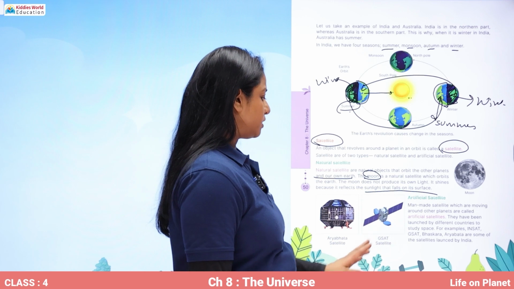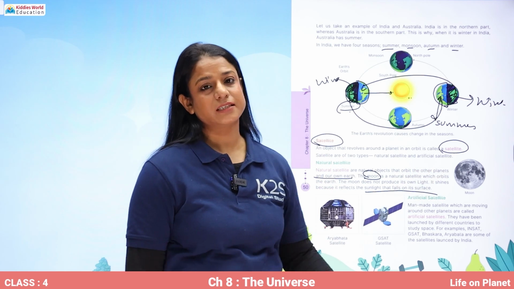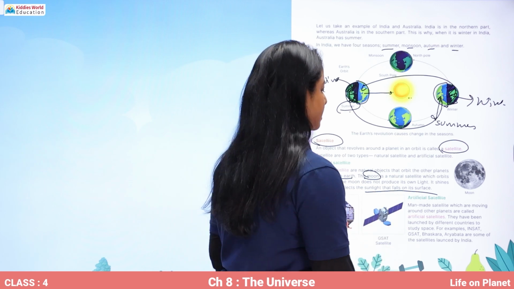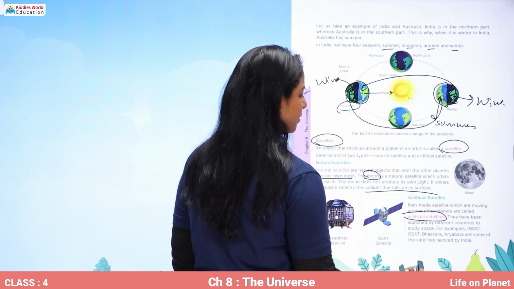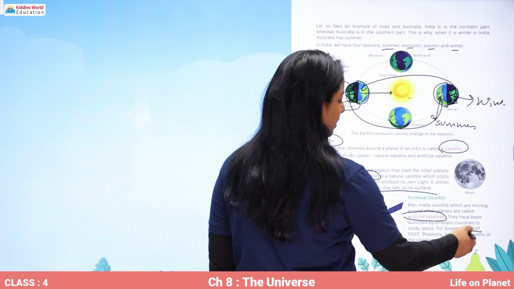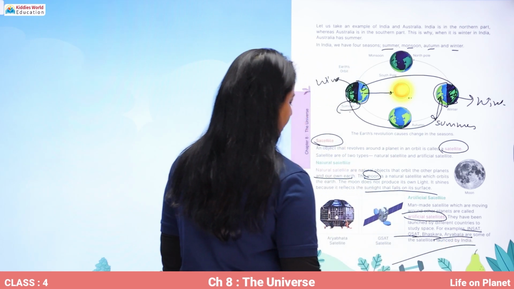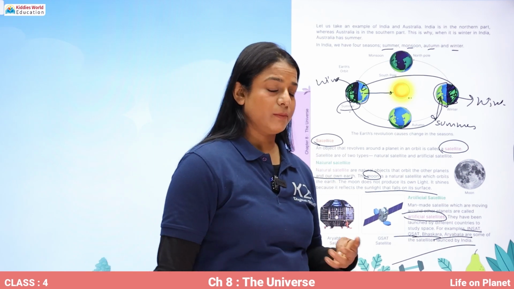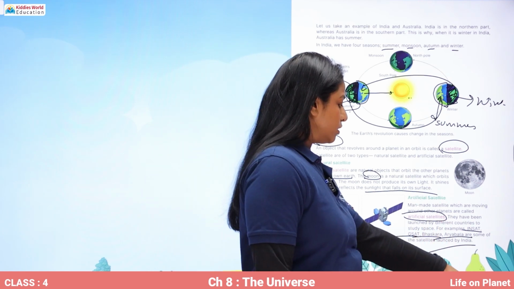Okay, so these are the artificial satellites made by scientists, and they have been sent up in space to revolve around the Earth. Man-made satellites which move around planets are called artificial satellites, and they have been launched by different countries to study space. For example, INSAT, GSAT, Bhaskara, Aryabhatta are some of the satellites launched by India. These satellites revolve around Earth.